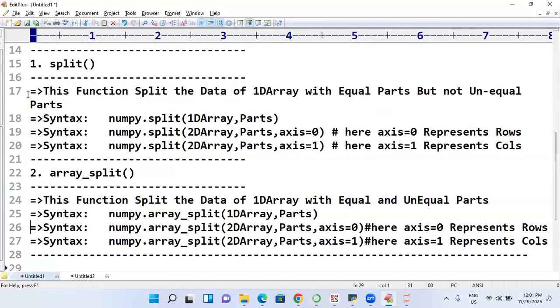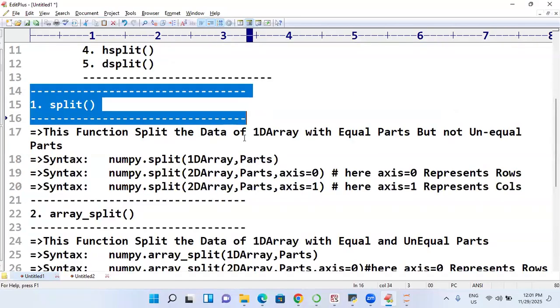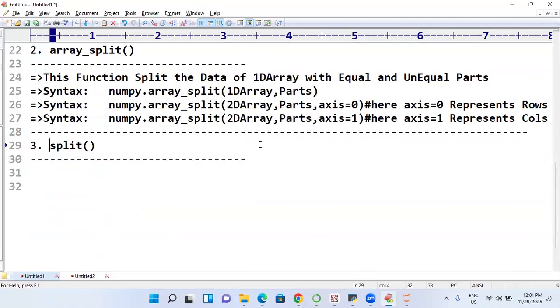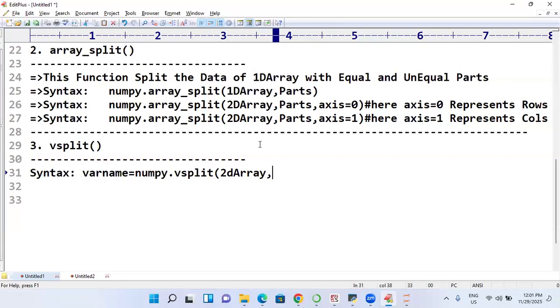I will write the syntax. So go to the function. I will write it here. So I will take third function called V split. V split, syntax I will write it. Variable name is equal to numpy dot, what is that? V split of 2D array, comma what? Parts. This parts indicates this parts.